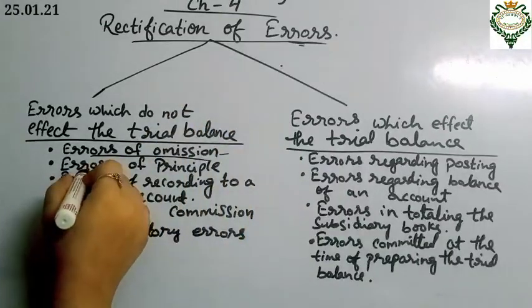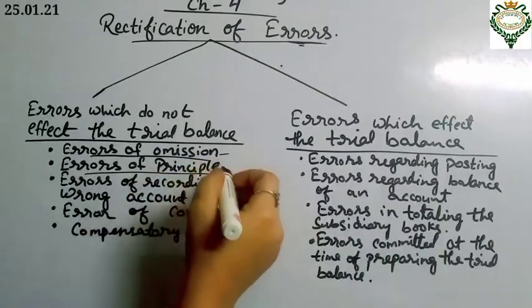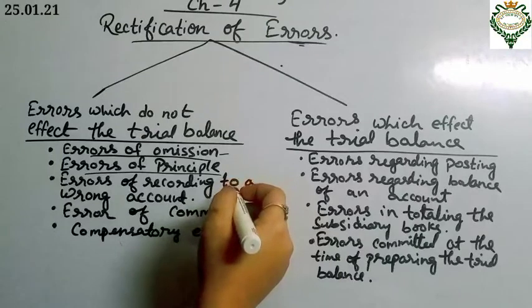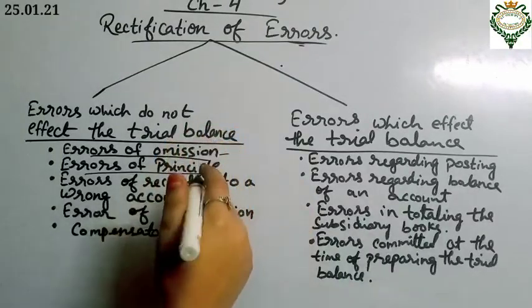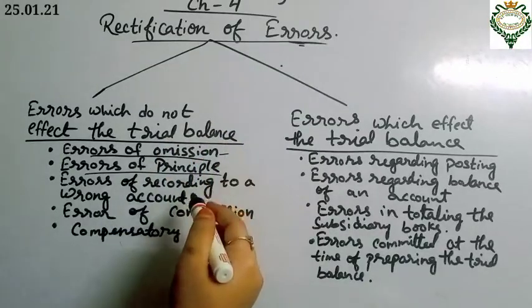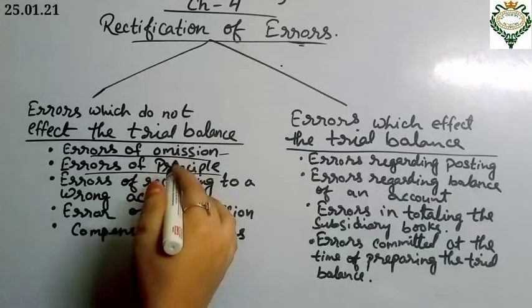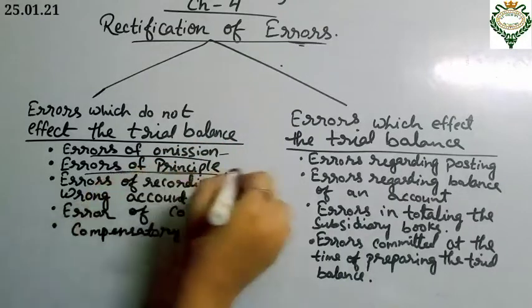Next one is errors of principle. When an error arises because of non-compliance of accounting principle, it is known as an error of principle. Say for example, rupees 5,000 worth of furniture purchased is debited to purchases account. Here purchase of furniture should be debited to furniture account, but purchases account is wrongly debited by rupees 5,000. So that is the error of principle.